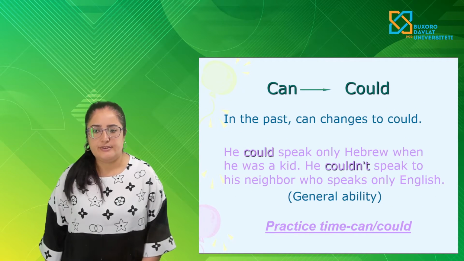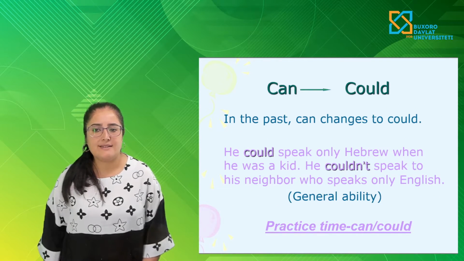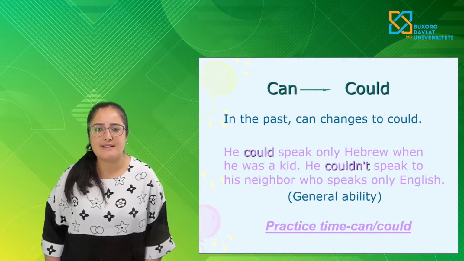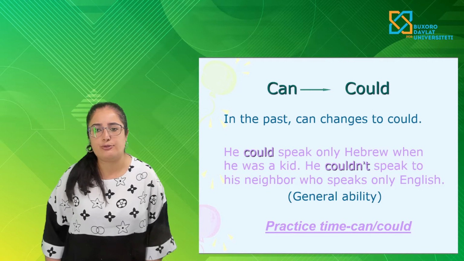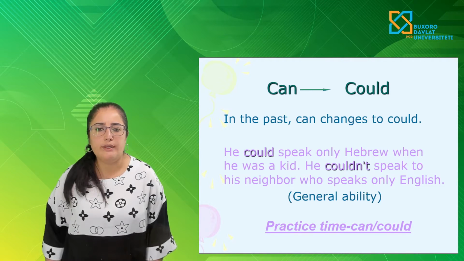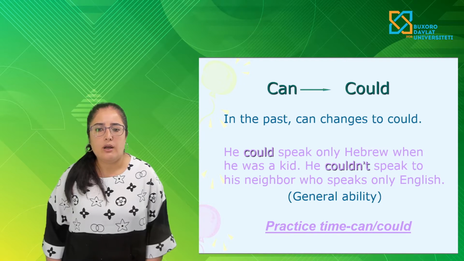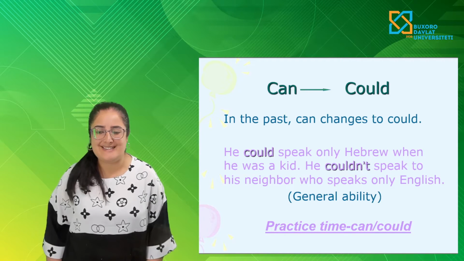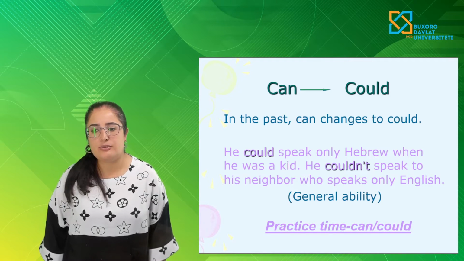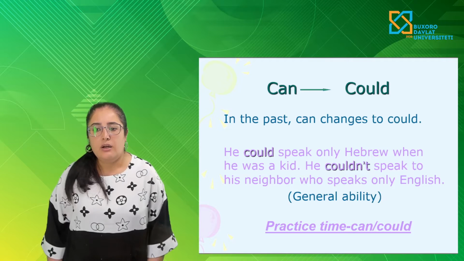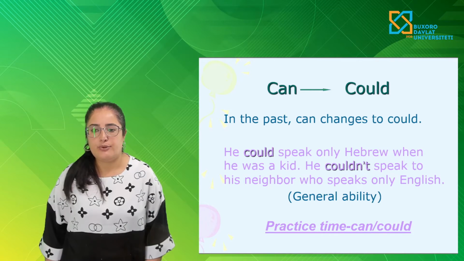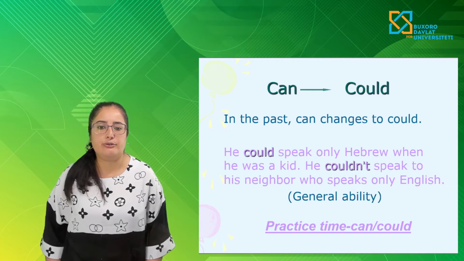Can and could. In the present simple we use can, and in the past and the future we use could. Can changes to could. He could speak only Hebrew when he was a kid. This is a past simple tense sentence. He couldn't speak to his neighbor who spoke only English. General ability. Practice time: can and could.